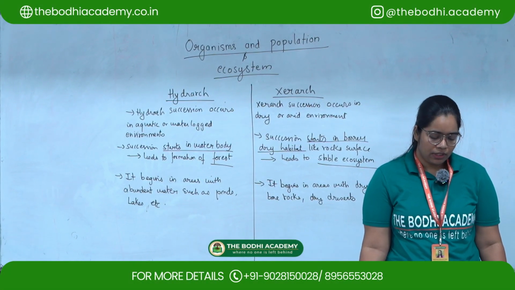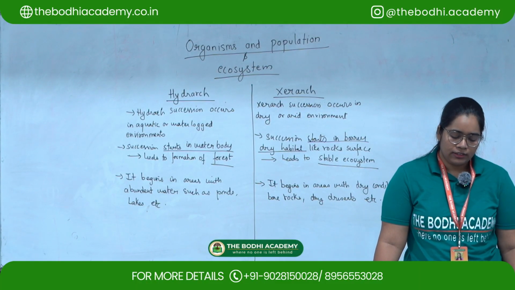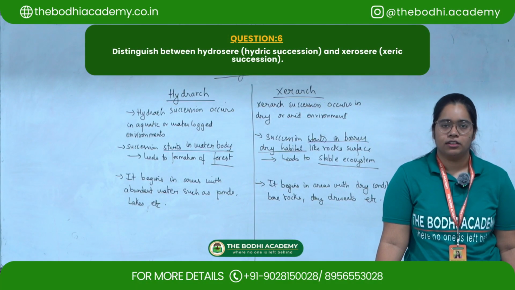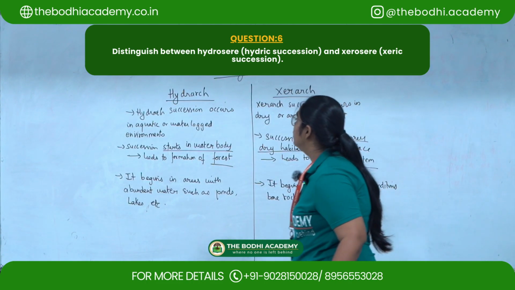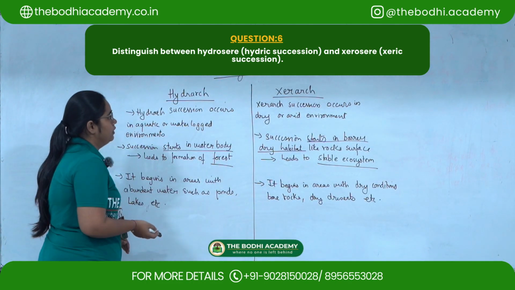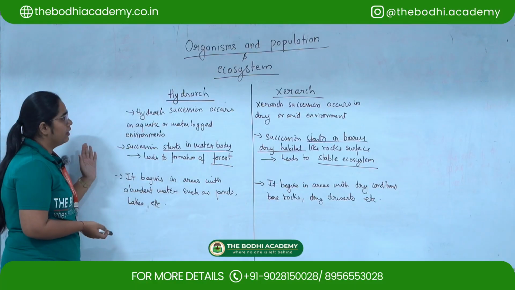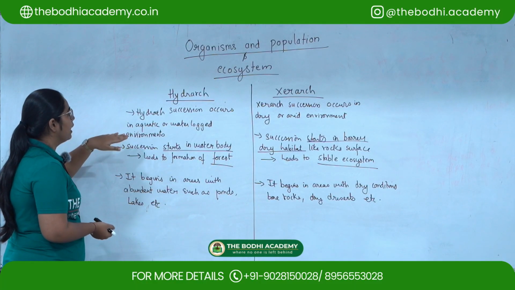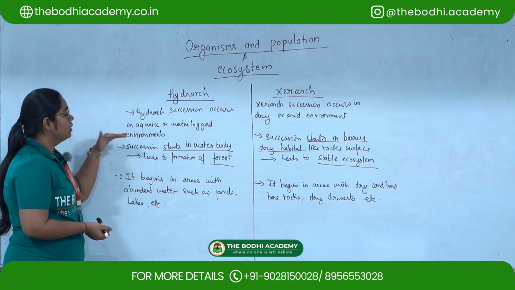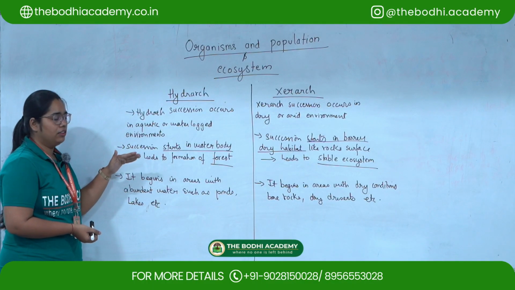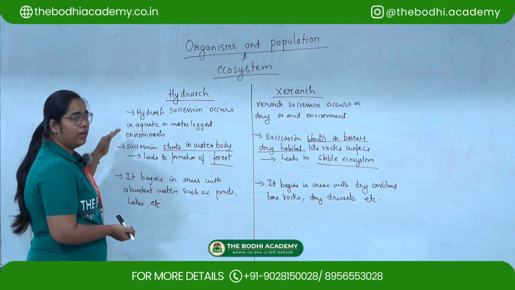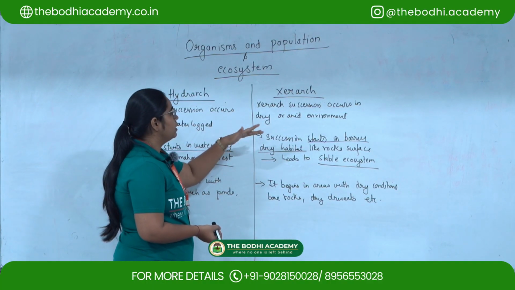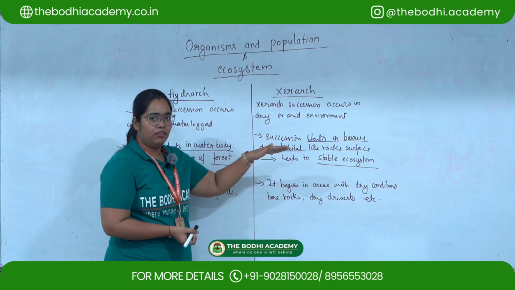So let's solve the sixth question. The sixth question is, distinguish between Hydrarch and Xerarch succession. The difference between Hydrarch and Xerarch succession is, Hydrarch succession occurs in aquatic or waterlogged environment. So this is where it starts, in waterlogged or aquatic environment. Then Xerarch succession occurs in dry or arid environment.